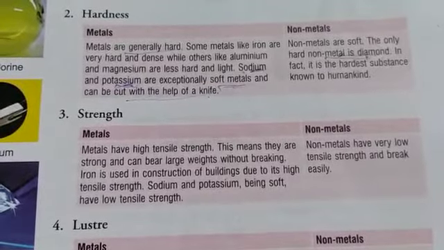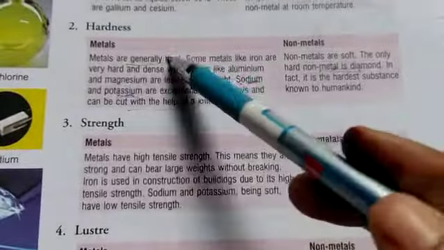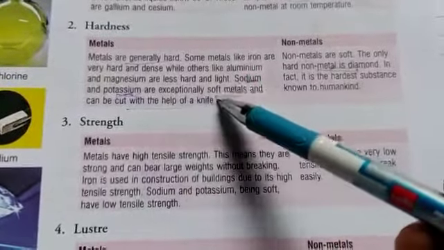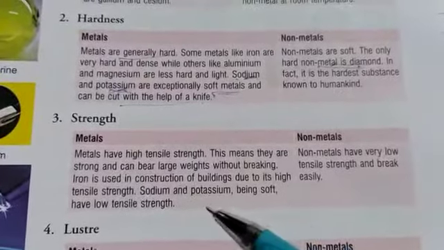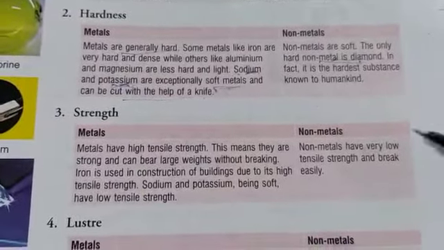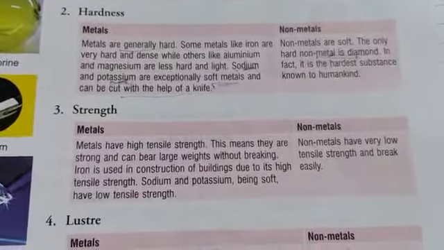Sodium and potassium, being soft, have low tensile strength. We have already studied that sodium and potassium are soft metals, so they also have very low strength. Non-metals have very low strength and can break very easily.